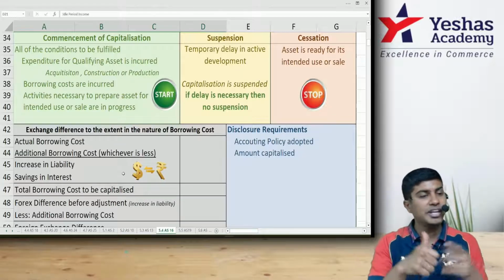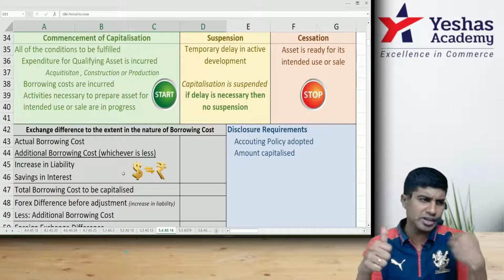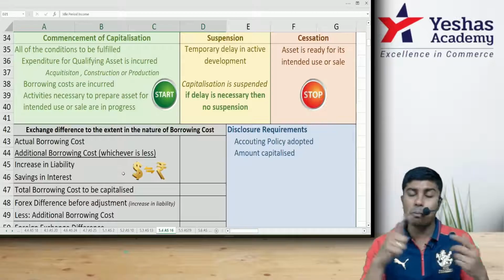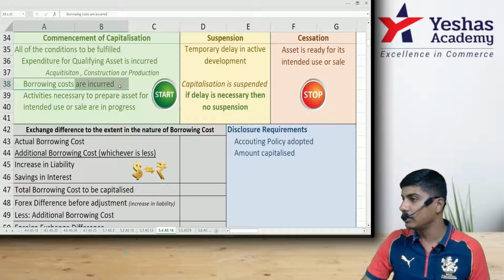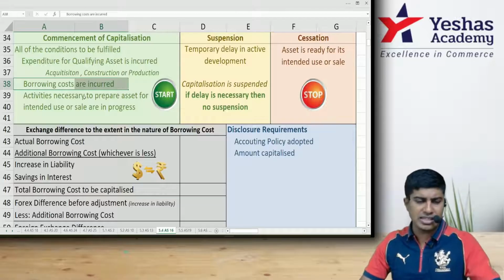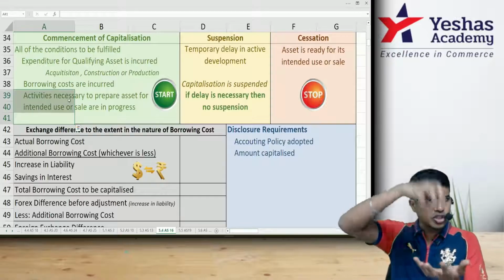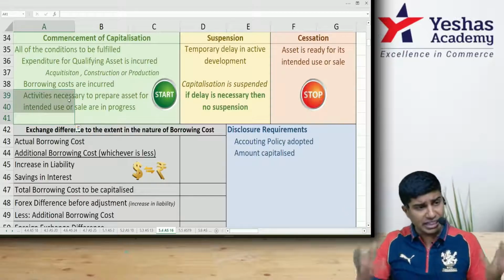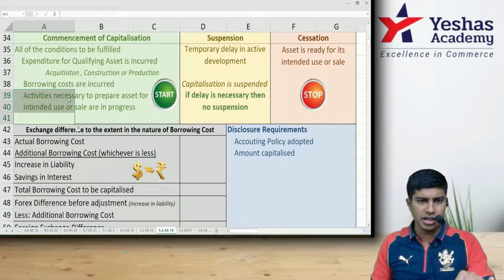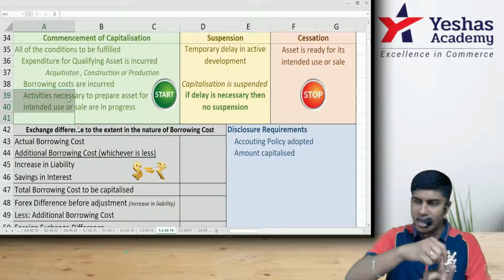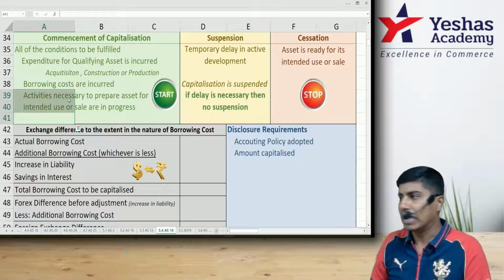Condition number one, expenditure should be started for developing the asset if you are building it. If you're buying it, expenditure should have been incurred to buy the asset. Next one, borrowing cost should be incurred, meaning you should have borrowed that money, interest computation should have started. And if you have purchased the asset, the process of purchase and installation should have started. If you're constructing the asset, process for construction should have started. So basically, expenditure should be incurred, construction or installation process should have started, money should have been borrowed, and interest should have started. Only then you can commence the capitalization.